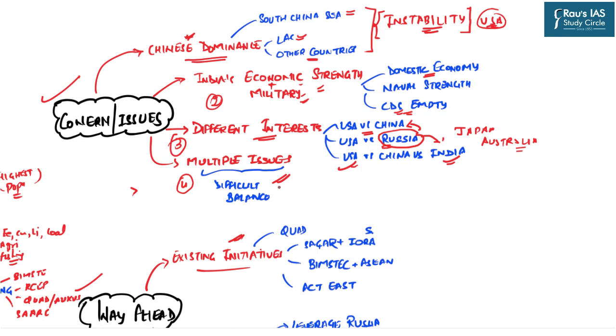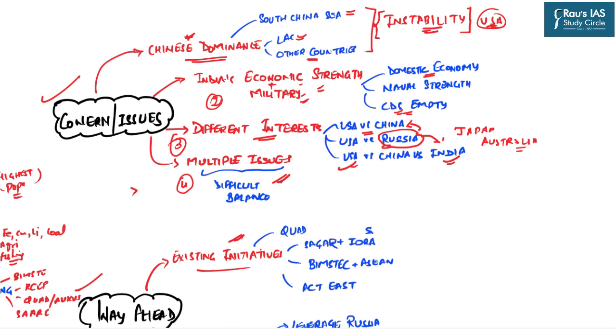Because this is such a region that we have big countries like the US, China and India. Then we have very small countries like Laos, Cambodia and Vietnam. Then there is a huge divide between developed and developing. For example, India is a developing country. The US is a developed country which is still a major player in this region. Australia and Japan are developed countries.